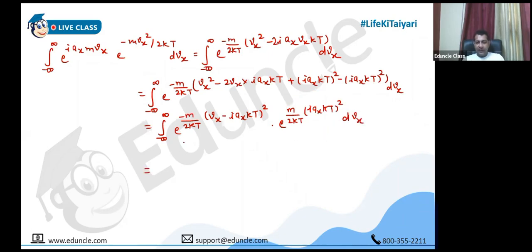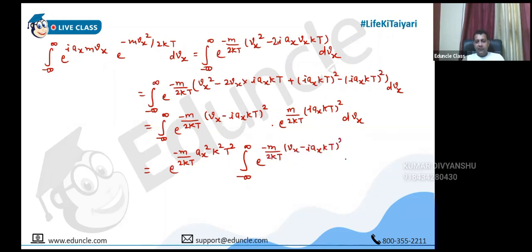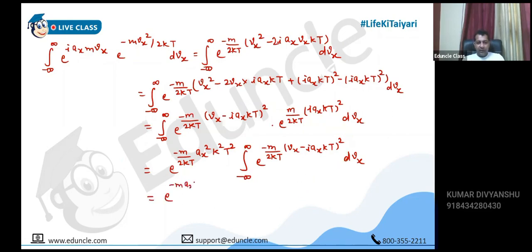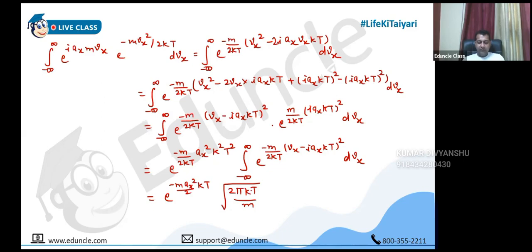Now this term is independent of vx, so it can be taken out of the integral sign, and this will become e^(-(m/2kT) ax² k² T²) times the integral of e^(-(m/2kT)(vx − iota ax kT)²). Now this is exactly like that expression, so you can make use of that shortcut formula. This kT will get cancelled, so m ax² by 2kT is the factor. And what is the value of this integral? Please check it out. You will get the square root of 2πkT/m with the help of that shortcut formula.